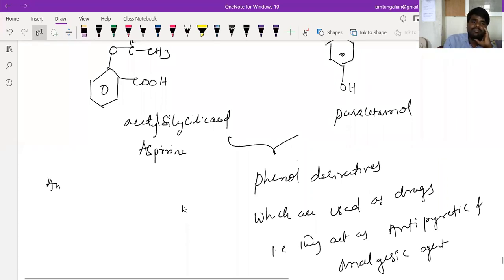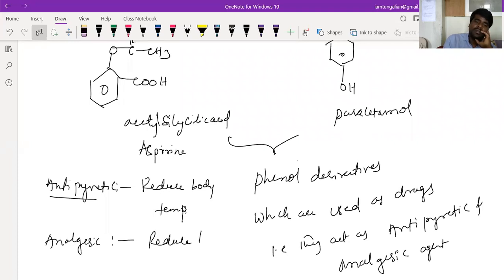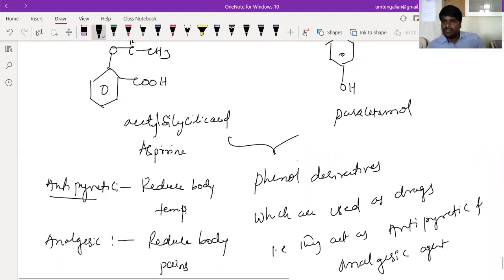Antipyretic drugs are drugs that reduce body temperature. Analgesic drugs are drugs that reduce body pains. These two are used as either antipyretics or analgesics.